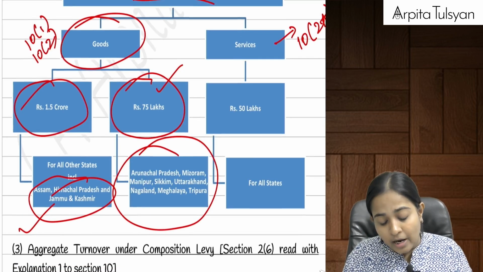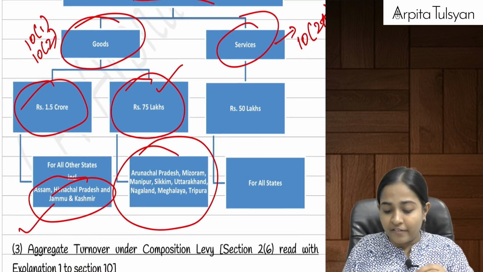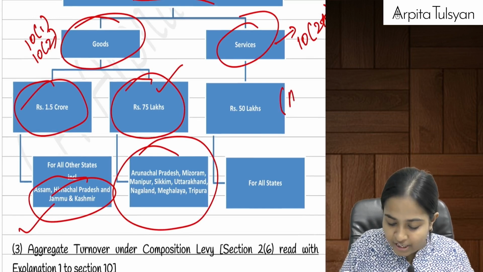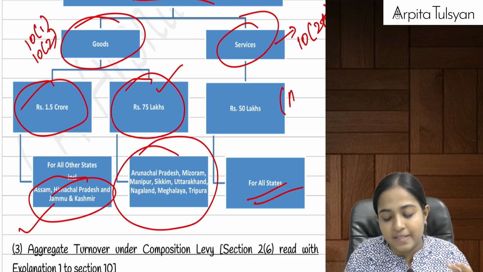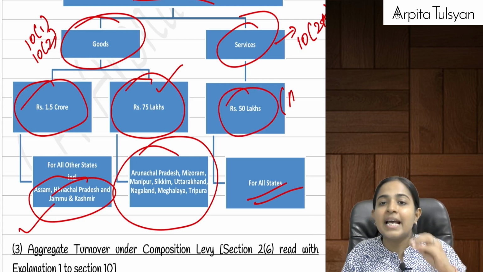Yes. Now, for services, for all the states, there is no bifurcation. It is written that for all the states, the aggregate turnover in the preceding financial year should not have exceeded rupees 50 lakhs.